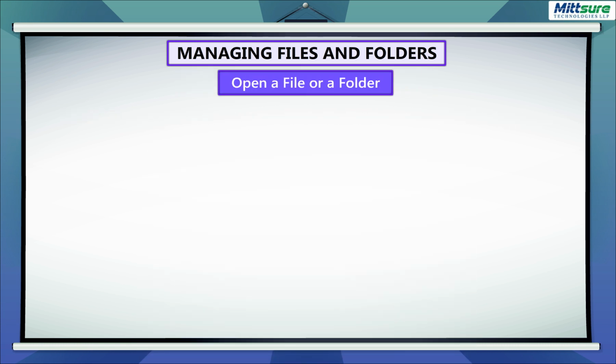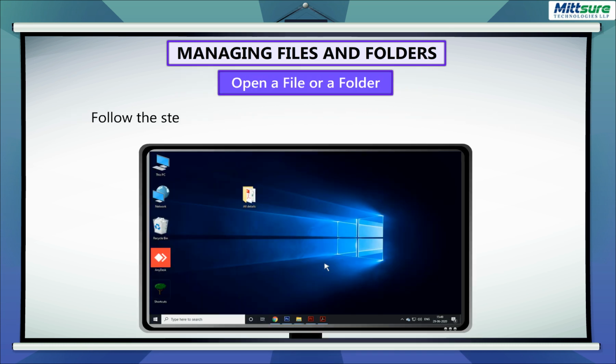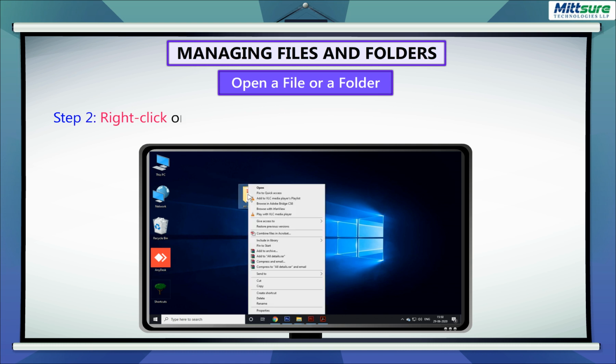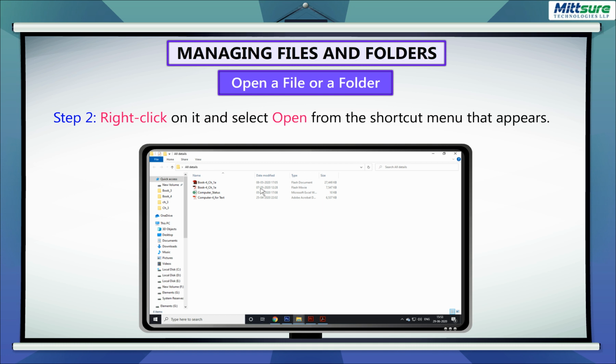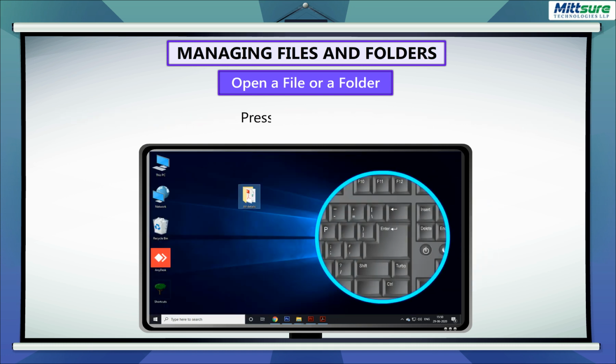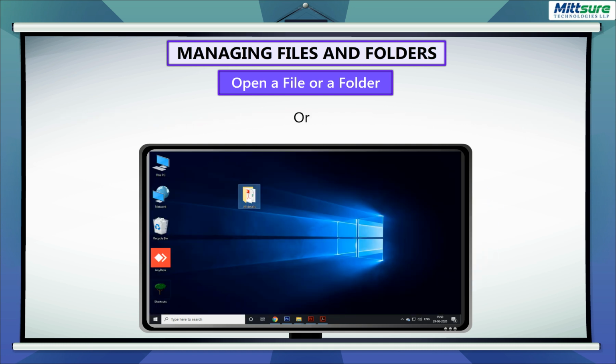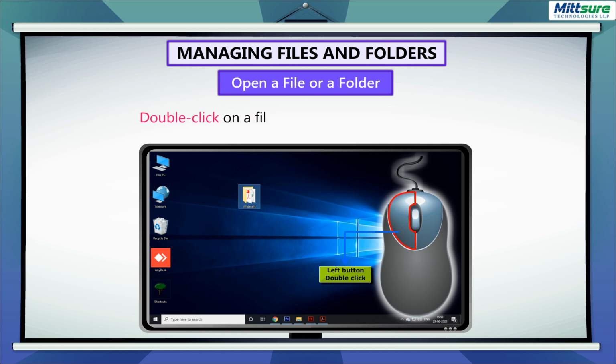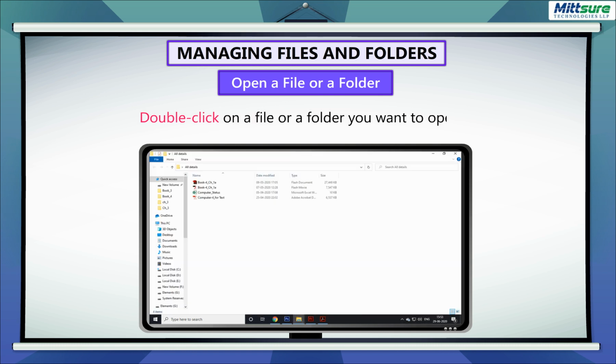Open a file or a folder. Follow the steps to open a file or a folder created on the desktop. Step 1. Select a file or a folder that you want to open. Step 2. Right-click on it and select Open from the shortcut menu that appears. Or press the Enter key. Or double-click on a file or a folder you want to open.